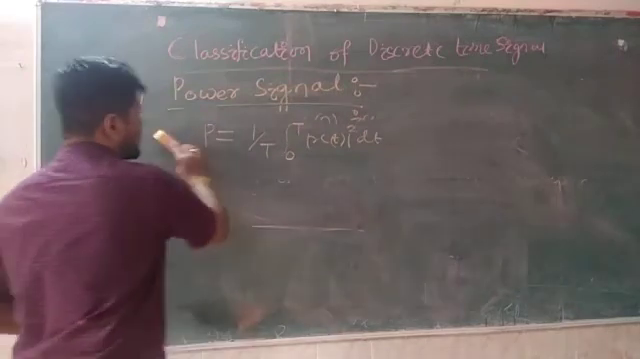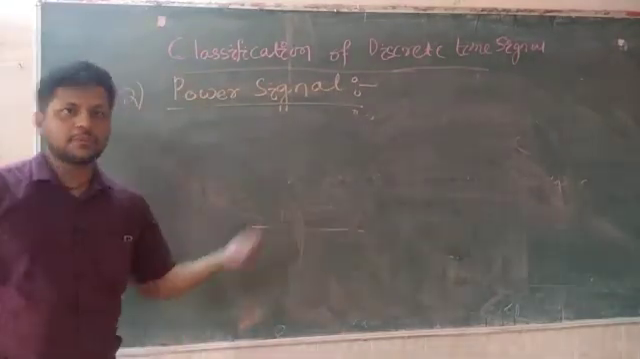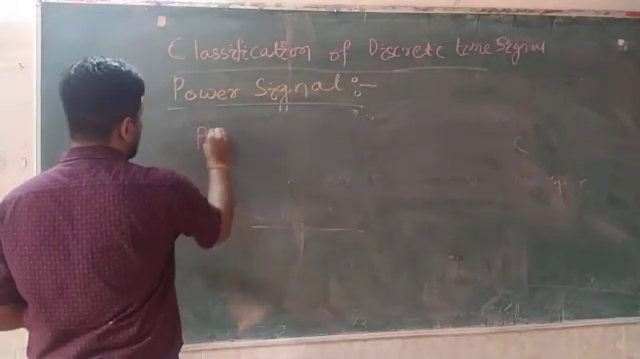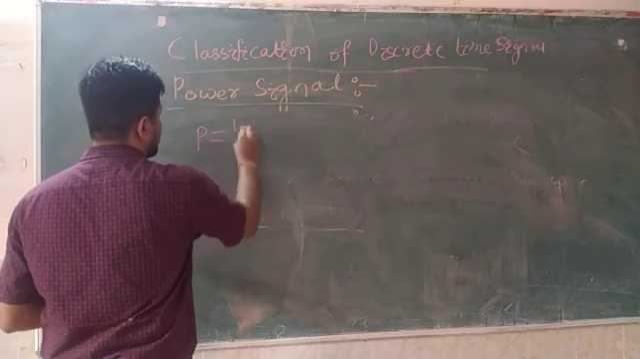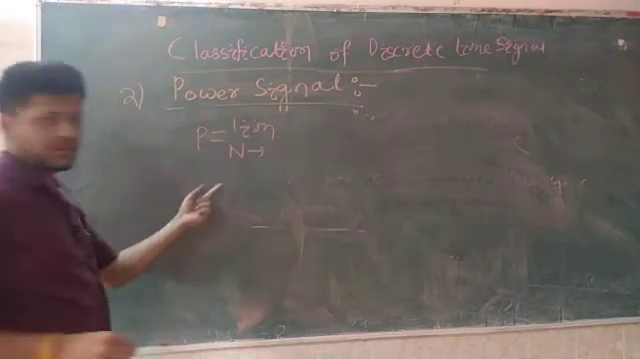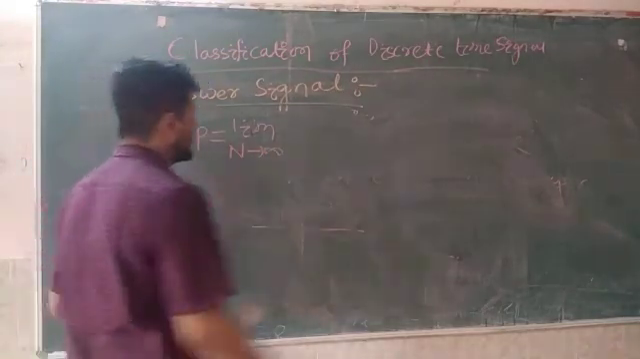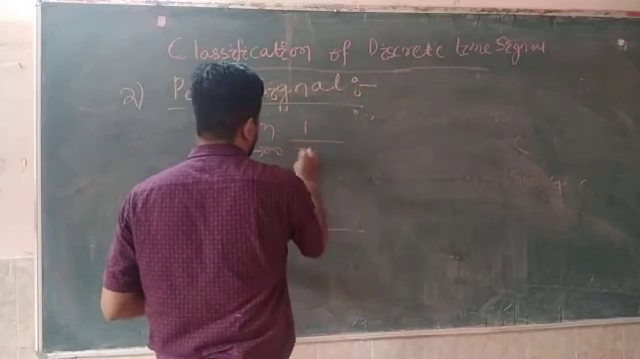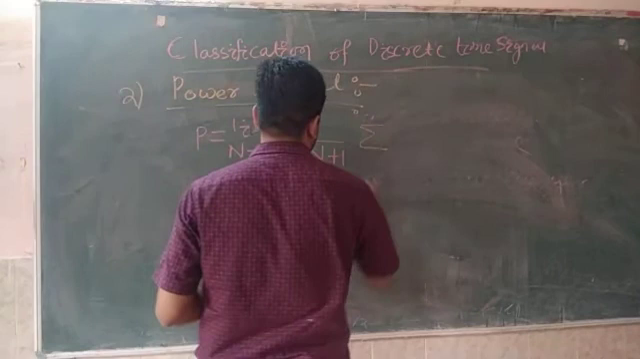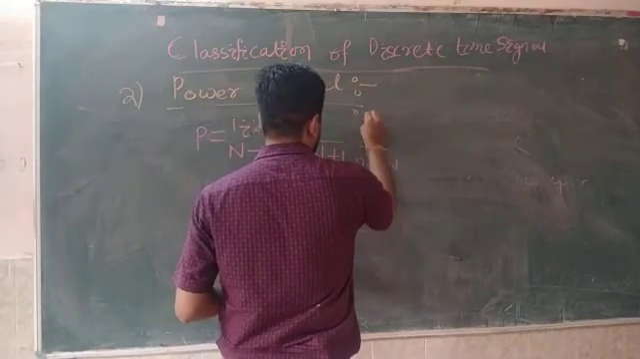But in discrete case, the time period is the number of samples. So this power is equal to the limit, where capital N denotes the number of samples, N tends to infinity, 1 by 2N plus 1, summation of n is equal to minus N to plus N.